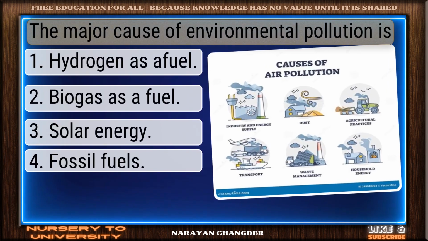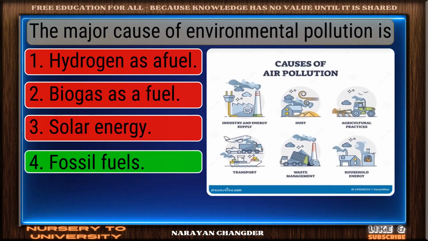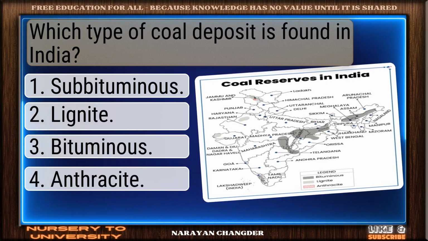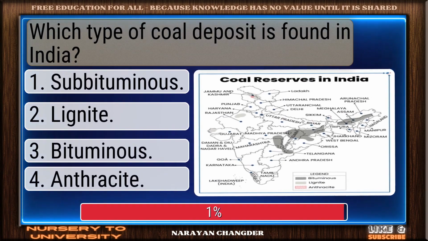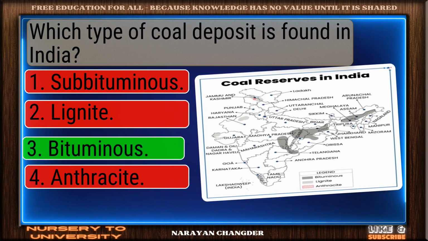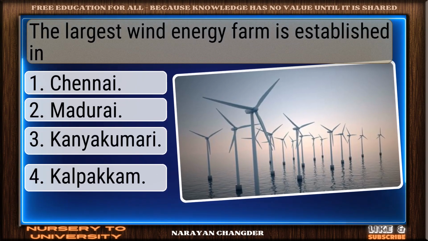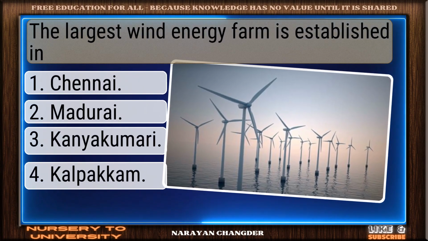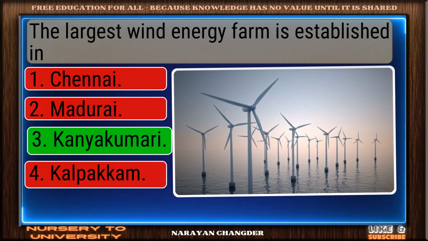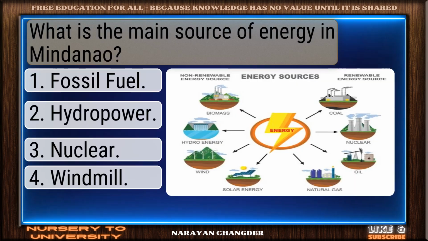The major cause of environmental pollution is. On track. Fossil fuels is correct. Which type of coal deposit is found in India? Sharp thinking. Bituminous is right. The largest wind energy farm is established in. Nice work. Kanyakumari fits perfectly.